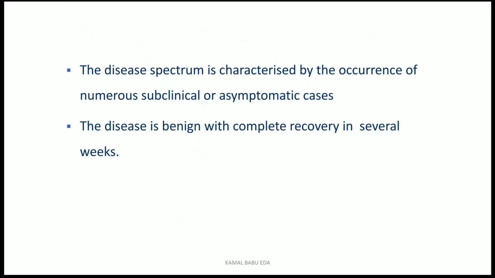The disease spectrum is characterized by the occurrence of numerous subclinical or asymptomatic cases. So there will be patients affected with hepatitis A, but you cannot find out whether the patient has the disease or not. Why? Because they may be in the subclinical state, or sometimes asymptomatic. In such conditions, it is very hard to identify. The disease is benign, with complete recovery within several weeks.